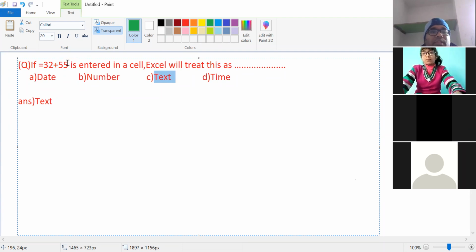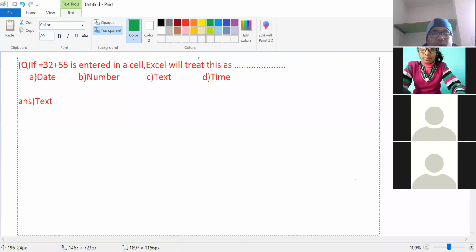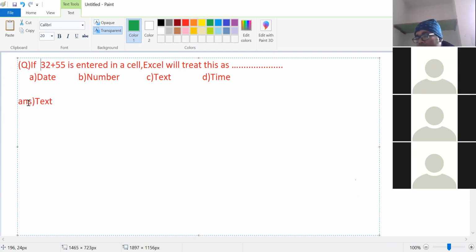Excel will give the value within the cell, and the answer will be number. A minute change, and the answer changes. If we include equal before this, the answer will be this. So here the answer is text. Okay or not? Any doubt?